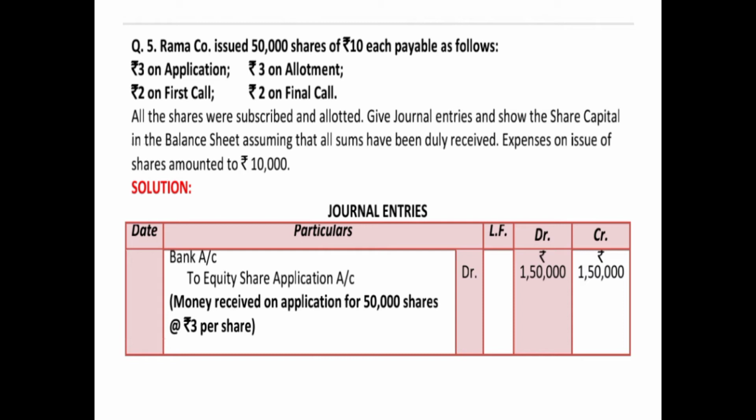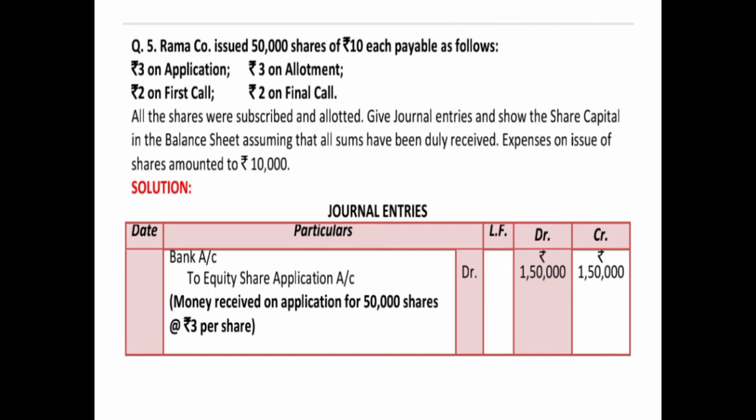How will you analyze? You have to see how much is being called up by way of installments, and what is the face value. So the face value of issued shares is 10 rupees, and the issue price is 3 on application plus 3 on allotment, that means 6, plus 2 on first call, that is 8, and plus 2 on final call, that is 10. So that means shares of 10 rupees are issued at 10 rupees. So this is the case of shares issued at par, where issue price is equal to the face value or the nominal value. All the shares were subscribed and allotted.